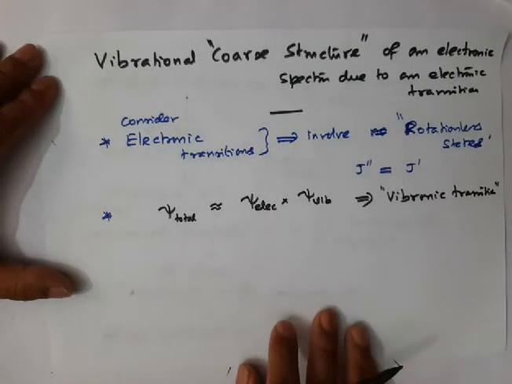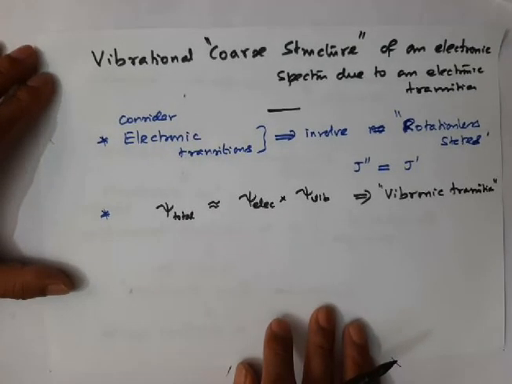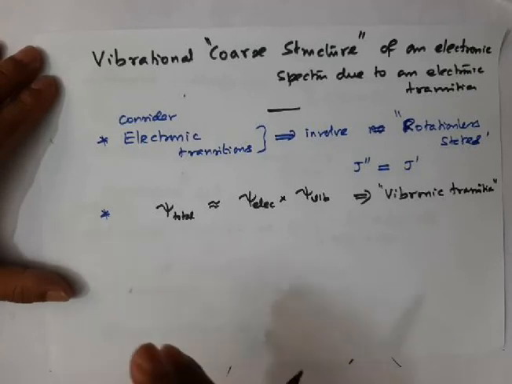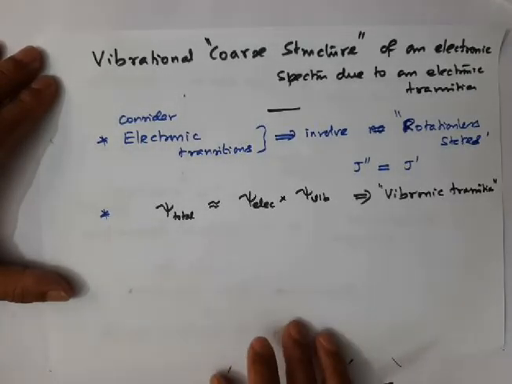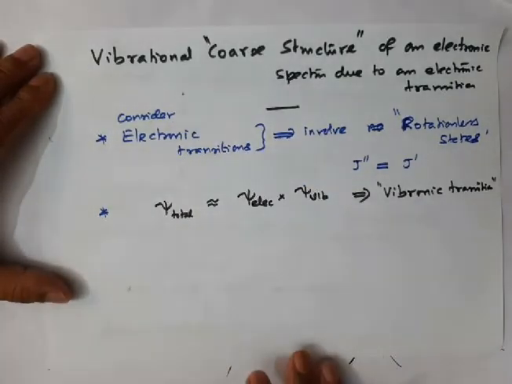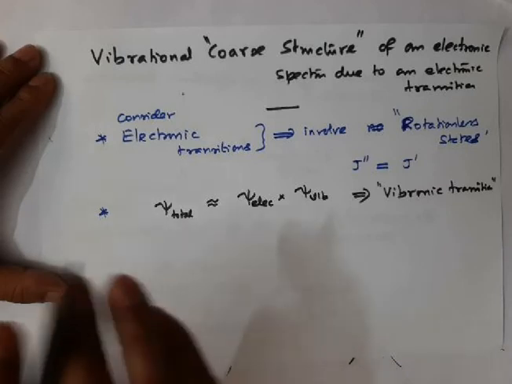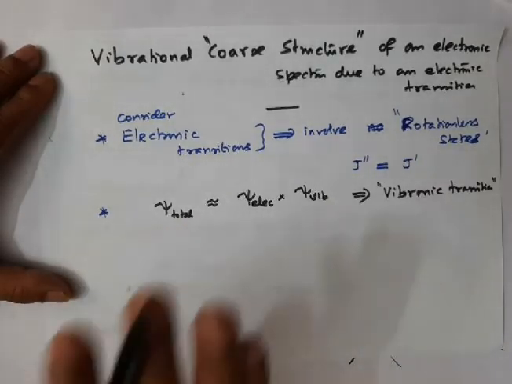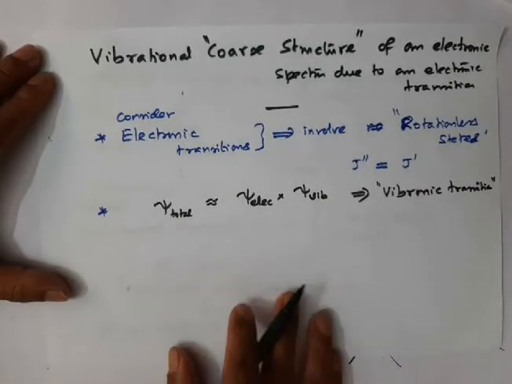Now I am going to derive the selection rule for the vibrational coarse structure in the absorption spectra. I am going to consider only absorption spectra first, as I told you in the beginning. Keep that in mind.